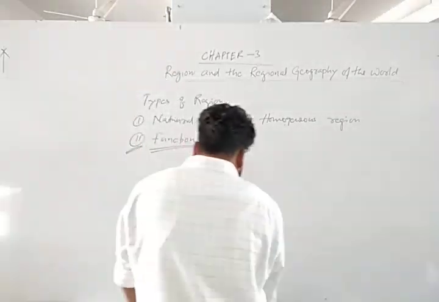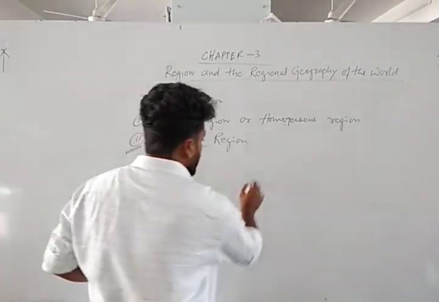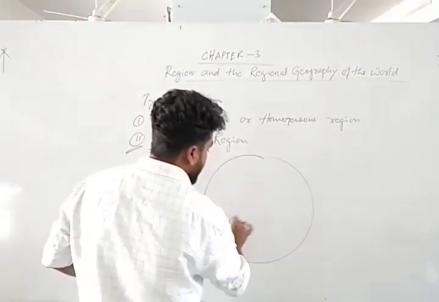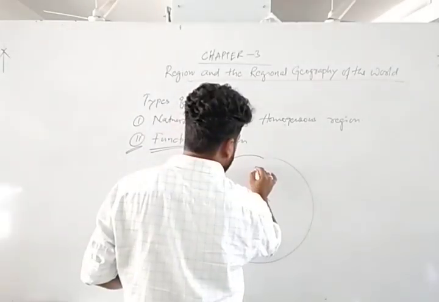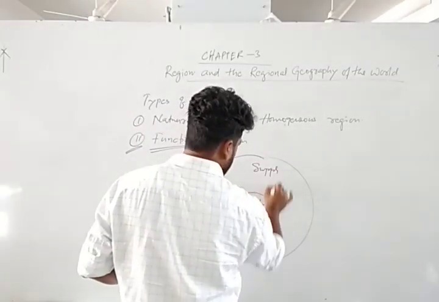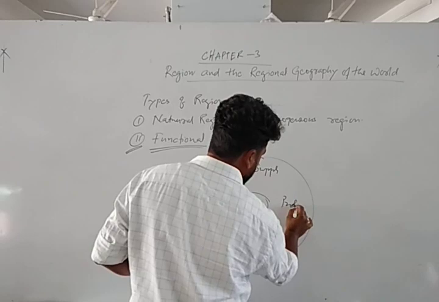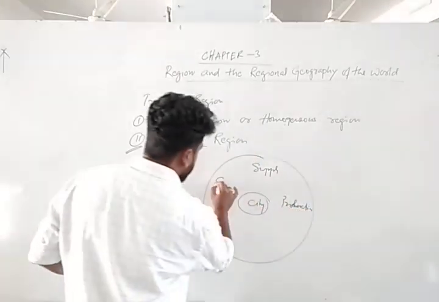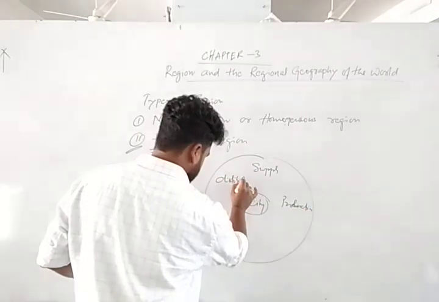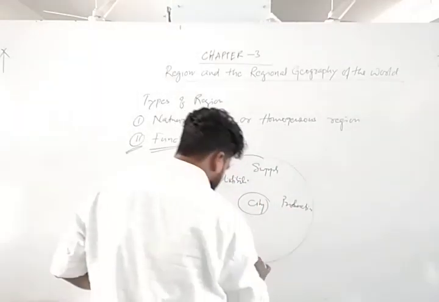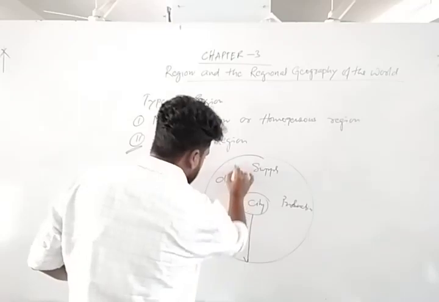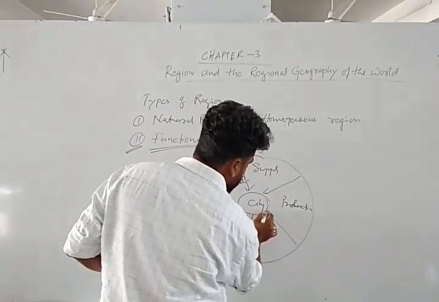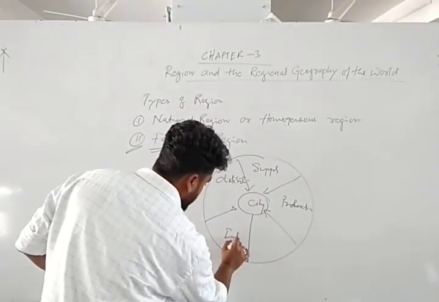Okay. Just like this is a simple area. Take this as a city in the core area. So here supply, production, distribution. Okay. Some regions are interlinked here. Actually, peripheral regions depend upon this region, the interlinked region.